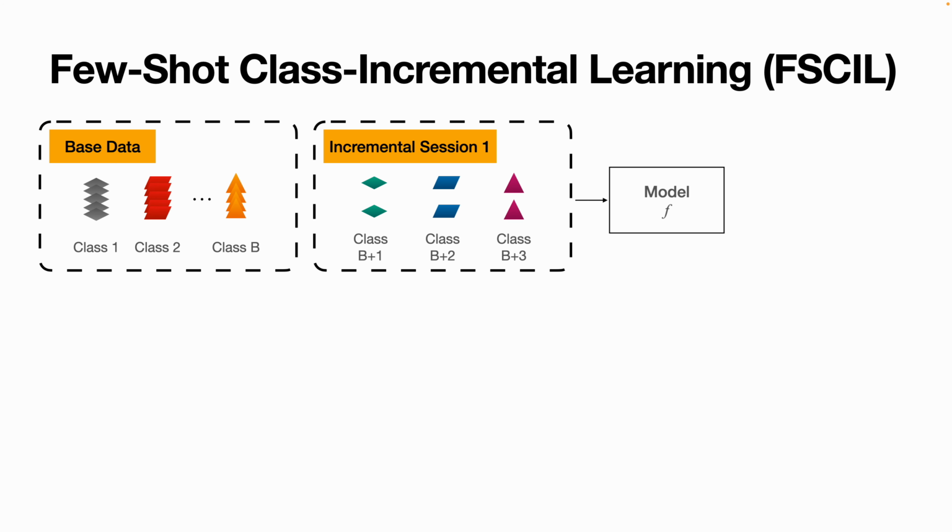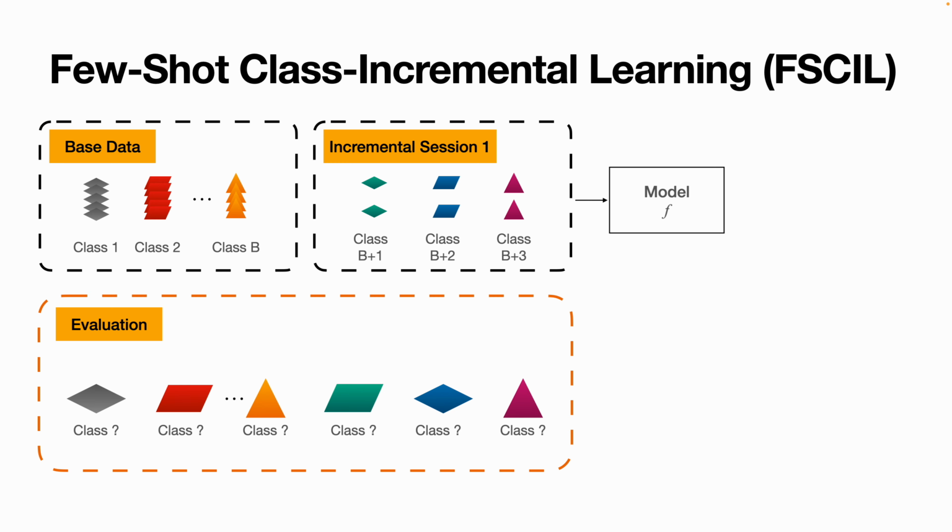In this example, we expose our model to just 2 samples for 3 completely unseen classes. This sparsity of data is why this setting is prefixed with few-shot. We now train our model such that it learns to predict these new classes. After this training, we evaluate our model to predict all classes from a combined testing set.